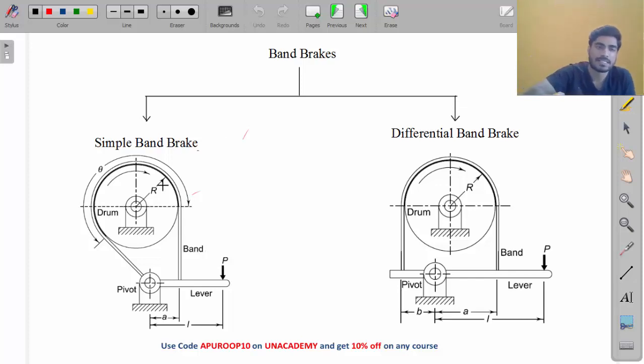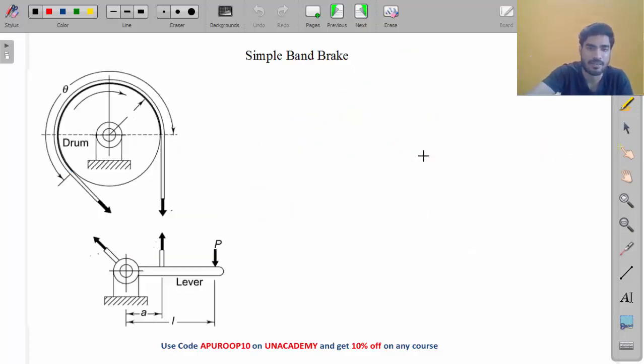Now my friend, the equation of P will be different in a simple band brake and in a differential band brake. One by one we will see the equation of P in both these brakes. So let's first see the simple band brake. This distance is the radius of the drum, R. Now, what are these forces? Right now I am assuming clockwise rotation.